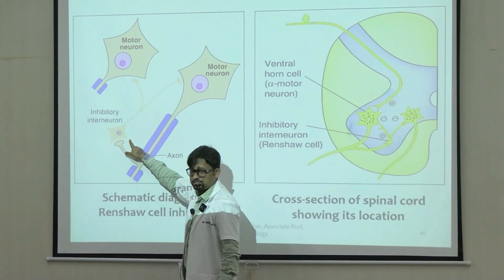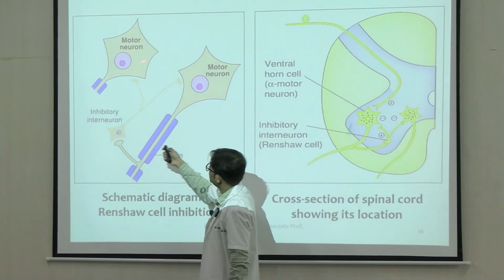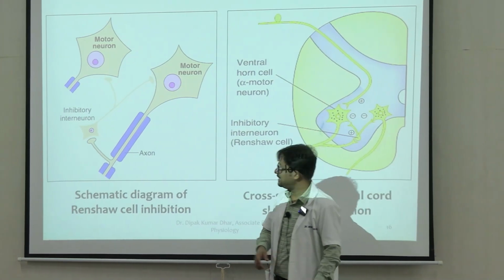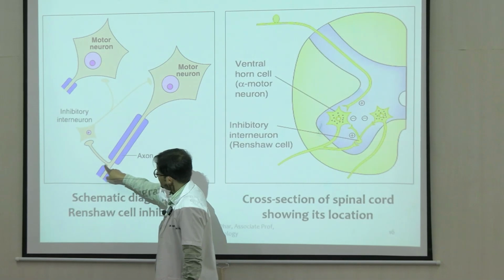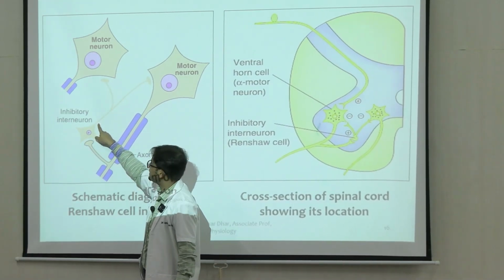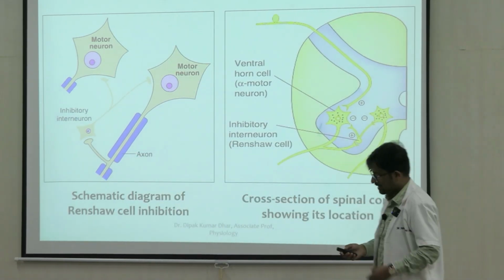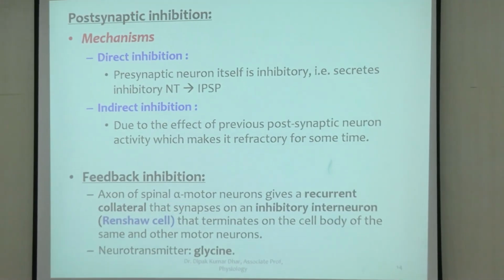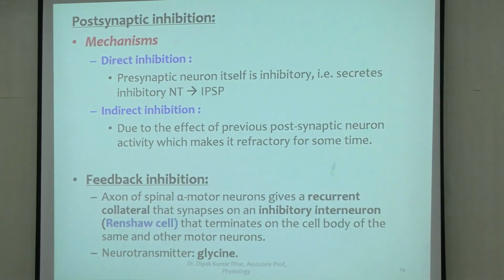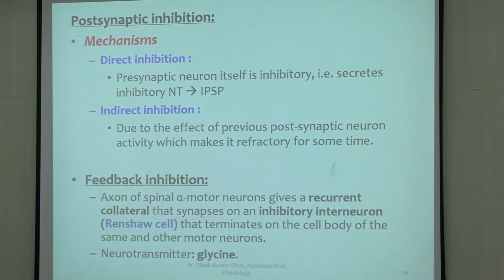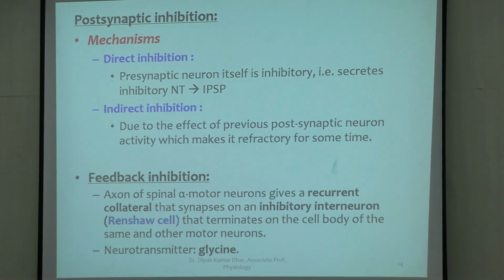So if this is excited or stimulated, their own axons and synapses inhibit the motor neurons in question. So what has happened here? There is an activity to start with in this particular cell. This excited the inhibitory loop, and as a consequence, the cell itself was inhibited. So this is an example of feedback inhibition, and the cell in question is called a Renshaw cell. This type of thing is commonly seen in the spinal alpha motor neurons, the neurons that basically supply the muscles. So you have small circuits in the spinal cord which function on these lines, feedback inhibition.